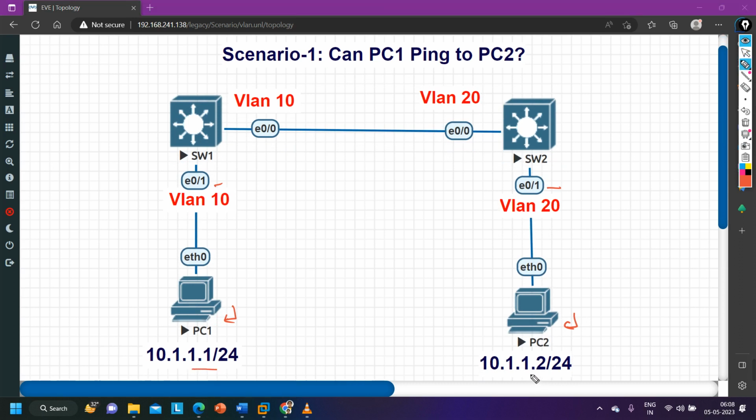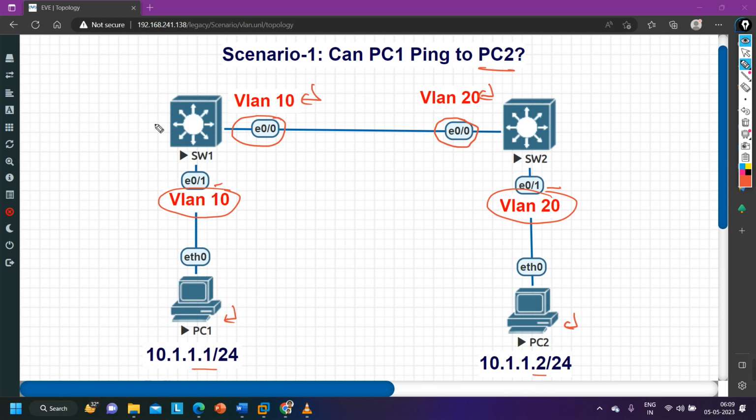The IP address of PC 2 is 10.1.1.2/24. Guys, PC 1 is a member of VLAN 10 and PC 2 is a member of VLAN 20. Switch 1 E0/0 is a member of VLAN 10 and this port, switch 2 E0/0, is a member of VLAN 20. The scenario is, can PC1 ping PC2? The answer to this question can be yes or no.